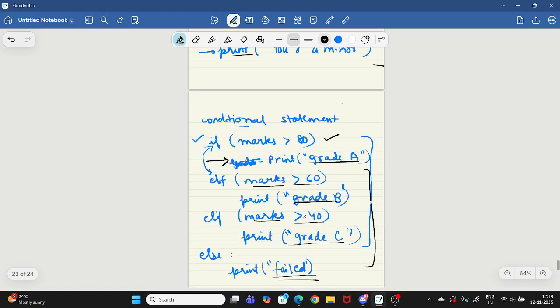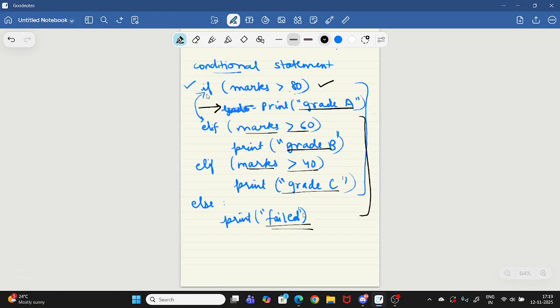So what is used? It is used: if, elif and else. Elif you can use as many times as you want, because there can be an unlimited number of conditions. But if and else you should use one time. Else will get executed if all the above conditions are false. It is like the default version. If any one of these is true, then that will get executed, but only one condition will get executed.